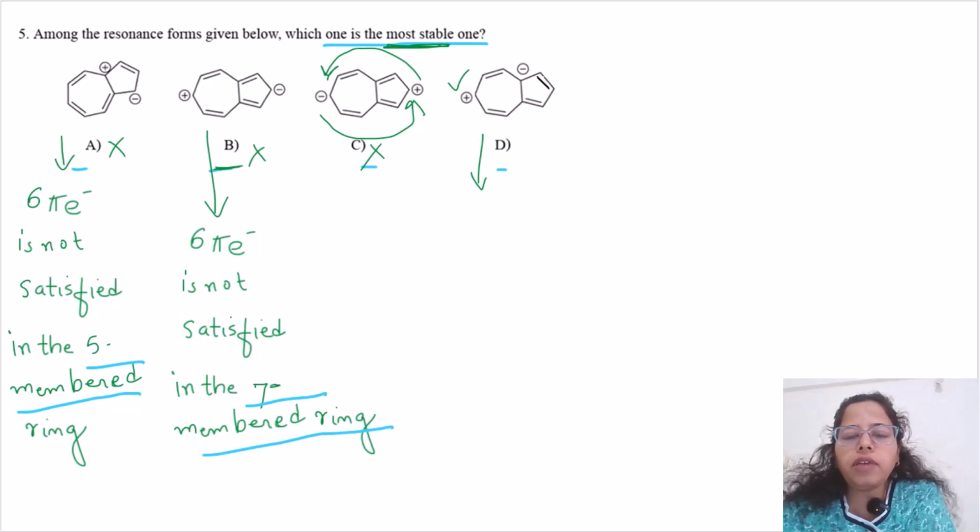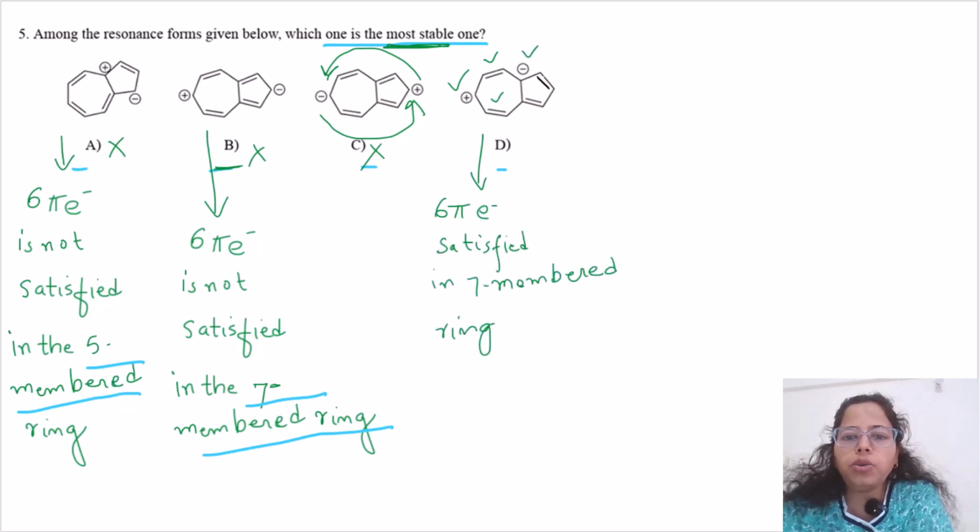So for the 7-membered ring, this gives the 6 pi electrons: 2 double bonds and a negative charge. So the 6 pi electron rule is satisfied in the 7-membered ring, because we have 2 double bonds and a negative charge, and also the 6 pi electron rule is satisfied in the 5-membered ring.